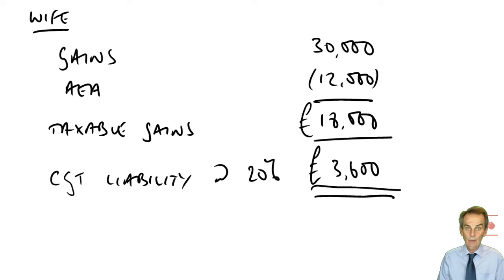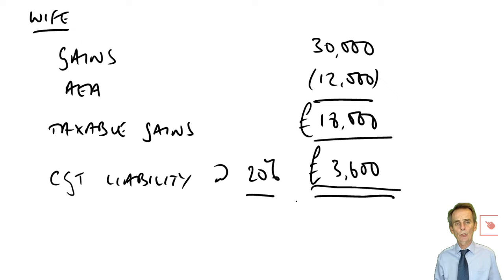Okay, well, I left you therefore with a calculation on your revised plan of what the CGT liability would be under that revised plan, and therefore the saving that could be achieved from the advice that you now give. Again, at the moment, the basic game plan, wife sells all three. She makes taxable gains of £18,000, using up, of course, all of her AEA for the tax year. And because she's a higher rate taxpayer, those taxable gains are taxed at 20%.